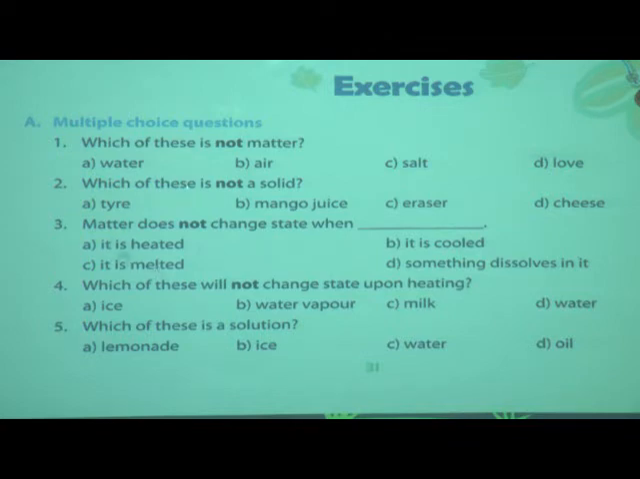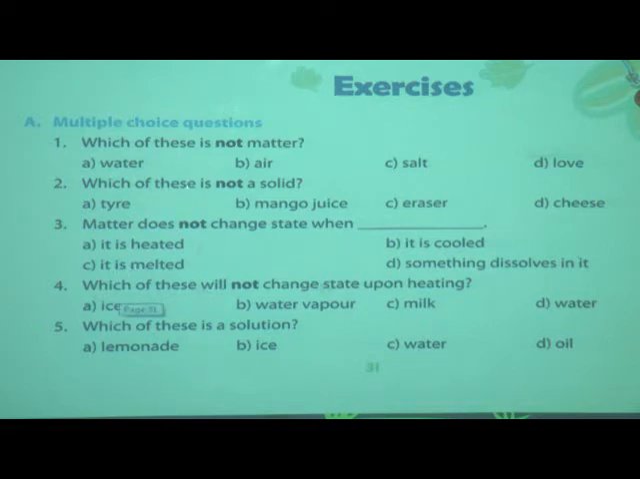So these three will not be the answer for this question. If something dissolves in it, this answer will come here. Matter does not change state when something dissolves in it. You have to write the third answer. D is the correct answer: something dissolves in it. Now we will move to the next question.